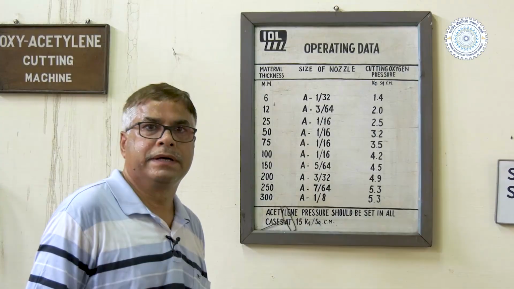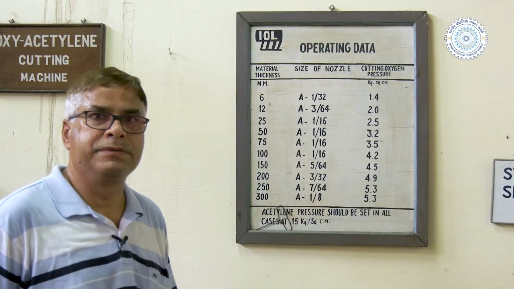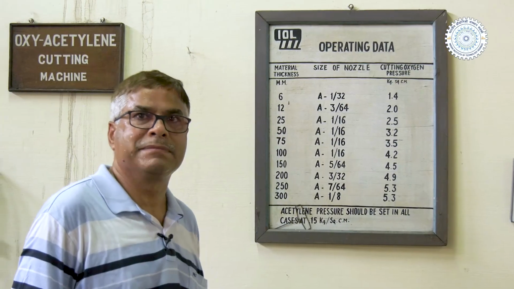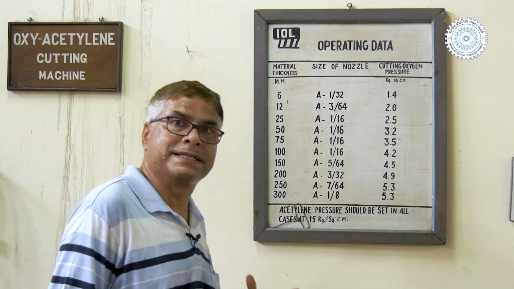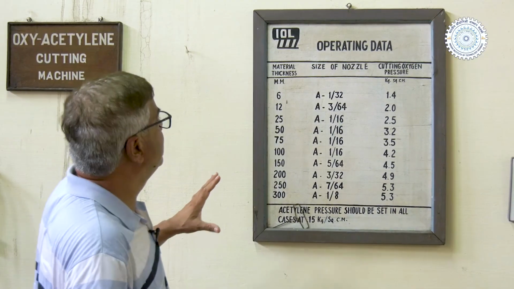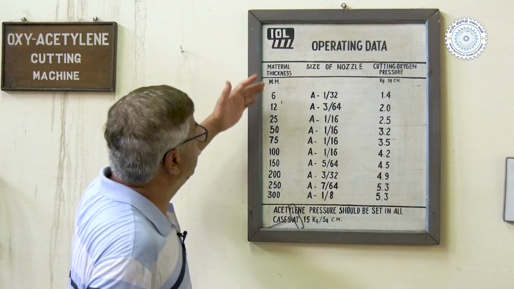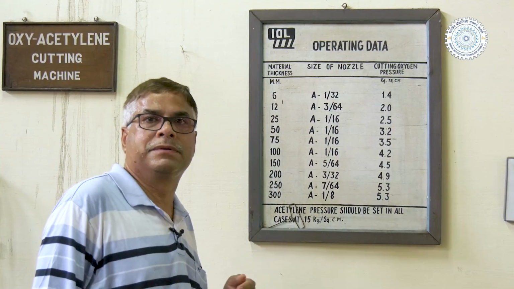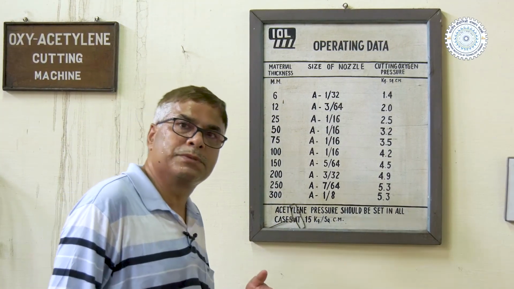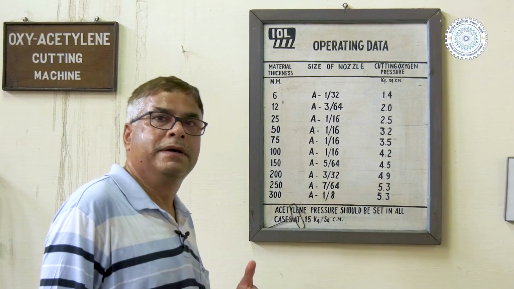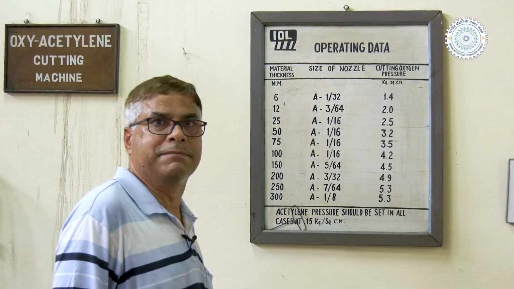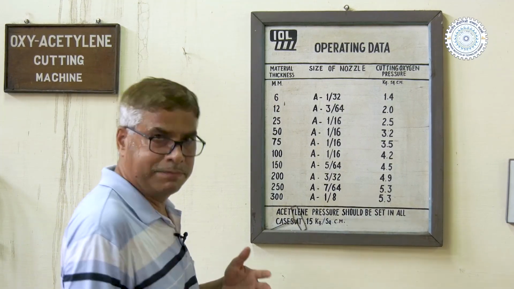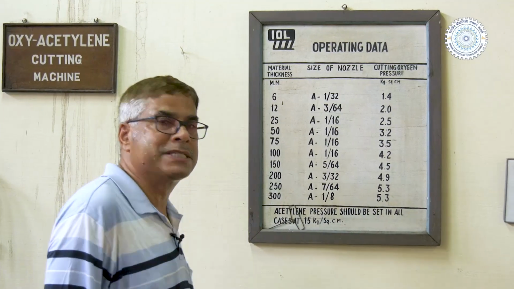As I have said, the oxy fuel gas system can be used for joining, brazing as well as cutting. Here we see tabular data about the parameters which should be used for oxy-fuel or oxy-acetylene cutting of different types of steels. These are mainly structural steels.